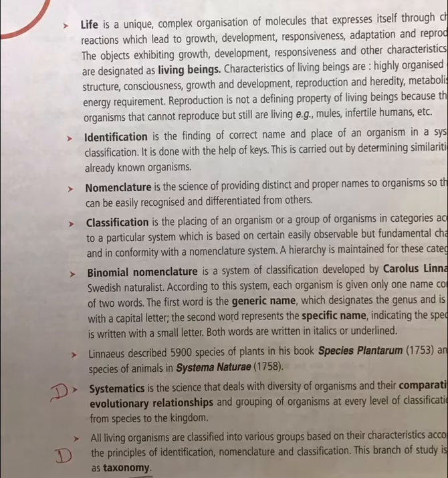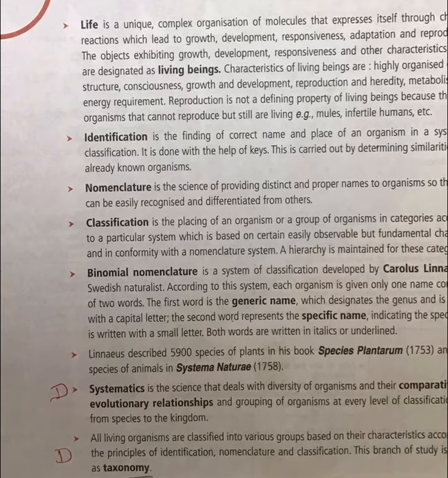The first one is the genus and the second one is the species. So we say generic name and specific name. So there will be two parts in the name of every organism. The first part is called genus, the second one is called species.